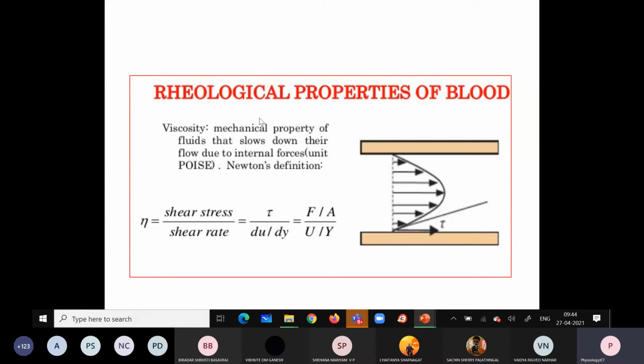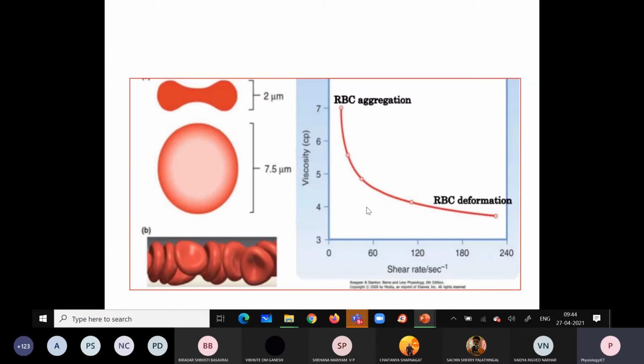Rheological properties of the blood. Okay, these are called what? Rheological properties of the blood. So viscosity is equal to shear stress divided by shear rate. That is flow, and this will be explained with the help of this formula.